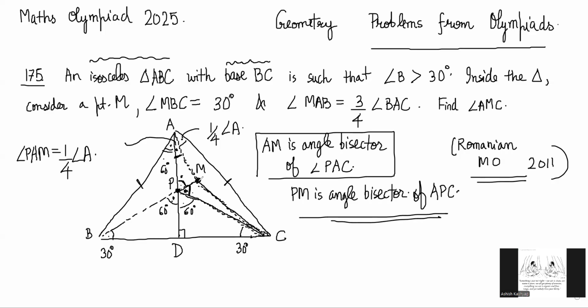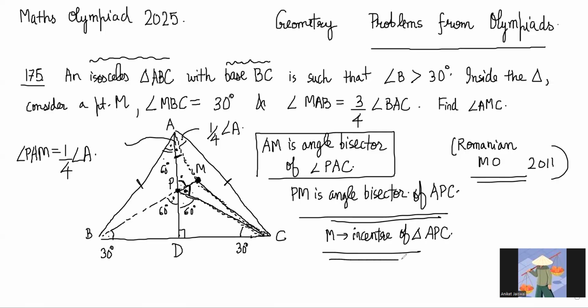Okay. So this point M is what? Incenter of which triangle? It's triangle PAC. M is incenter of triangle APC, right? Yes, sir. So since CM is this line, that implies this is what? Angle bisector. Okay.